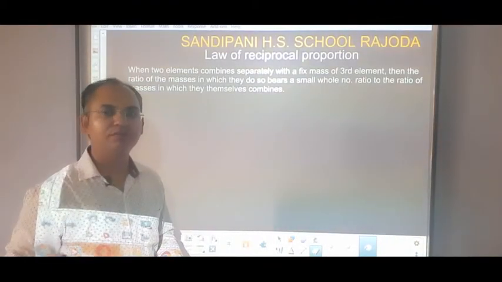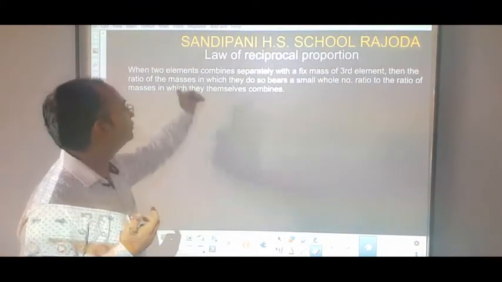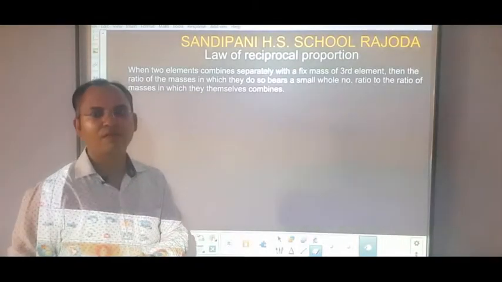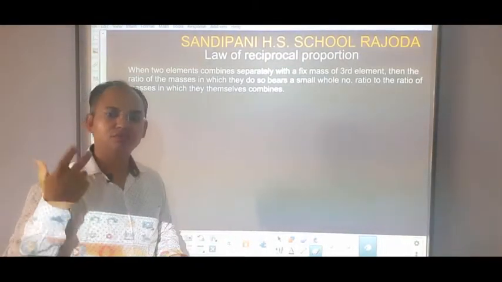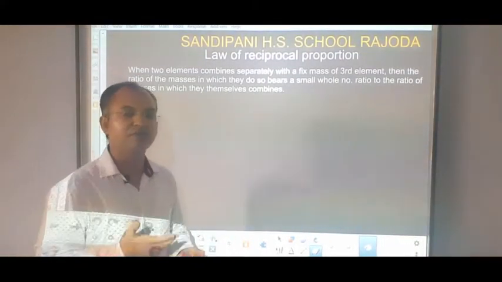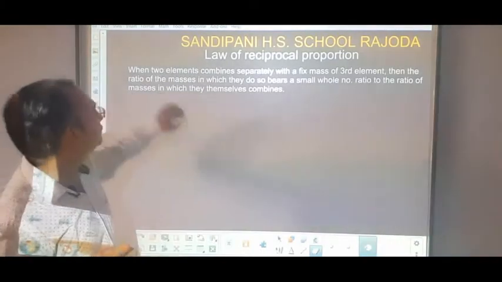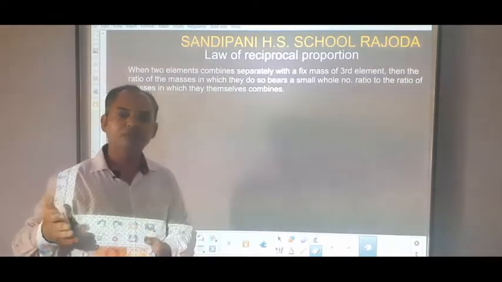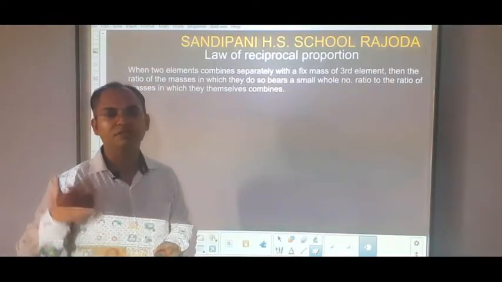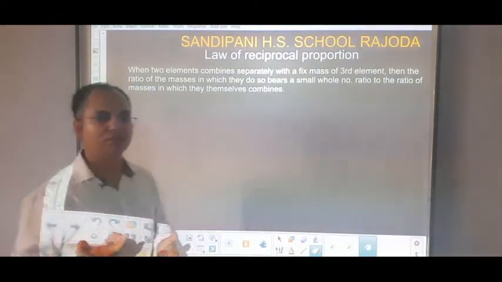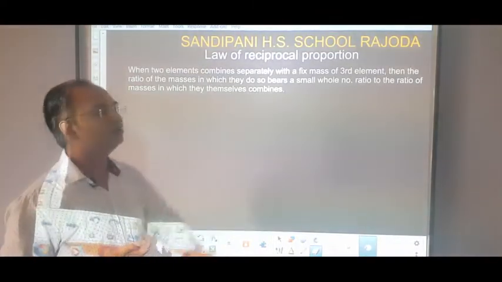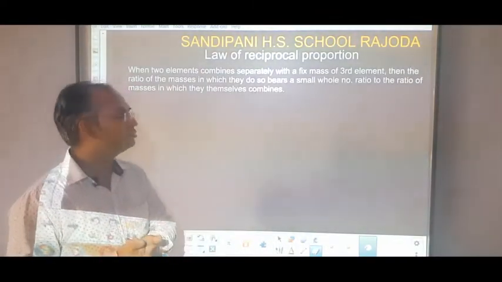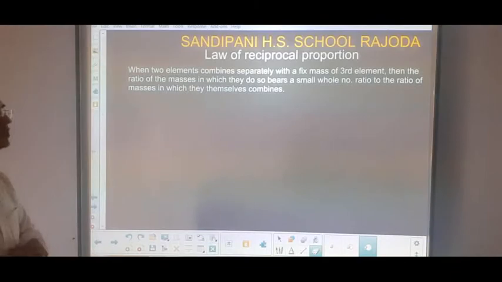That is law of simple proportion or law of reciprocal proportion. In law of simple proportion, only 2 elements are required, but whenever you hear about 3 elements, the combination of 2 elements with a third element, then you must guess that the question is regarding the law of reciprocal proportion. So let's take another example.